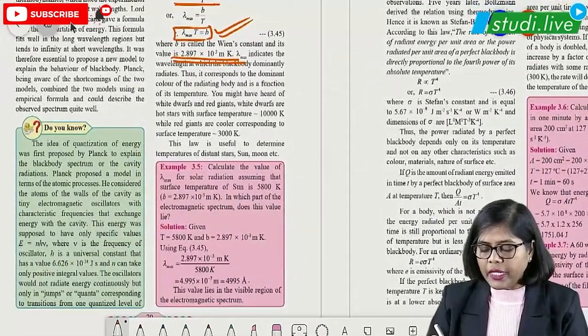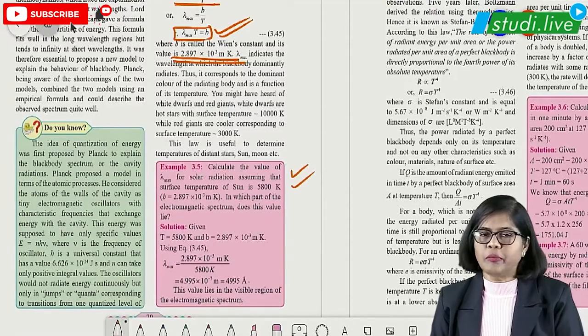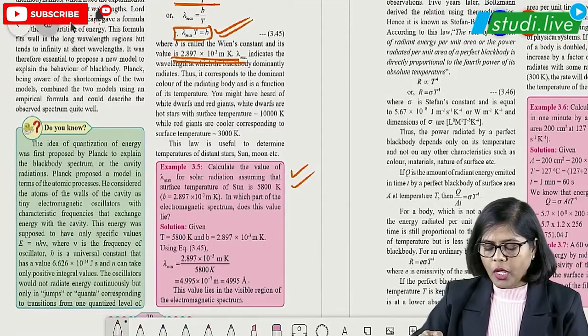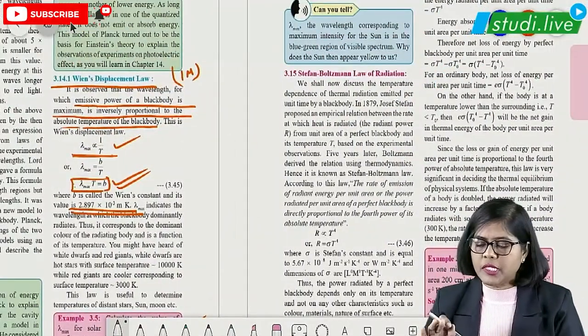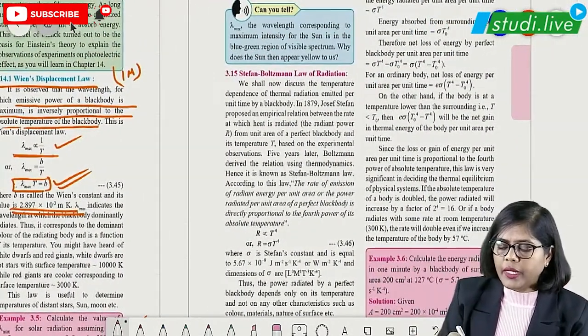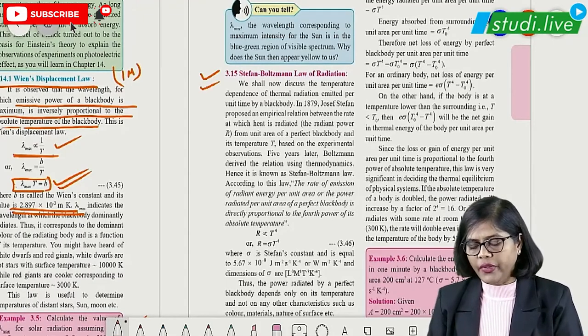And as every time I tell you all, solved examples are very, very important questions. So don't miss that. Even if you don't want to solve any other numericals, this much at least you should do. Okay. Then comes the Stefan-Boltzmann law of radiation.